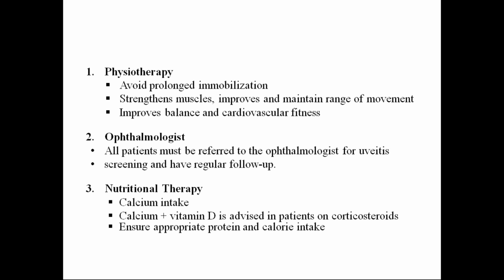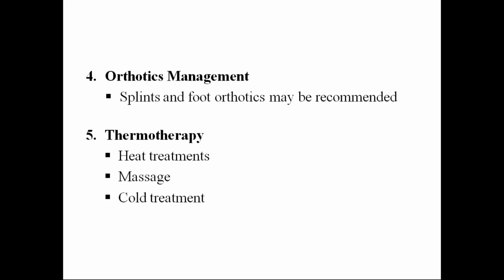Next is nutritional therapy. We found osteopenia and osteoporosis. So we need to give supplementations with calcium and vitamin D, and also ensure the child takes appropriate protein and calories. Next is orthotics management, where if the child is debilitated, unable to move in systemic or polyarticular arthritis, we take the help of splints, and foot orthotics may be recommended. Now simple measures can also help, like heat treatments, massage and cold treatment. These also will help in some conditions.